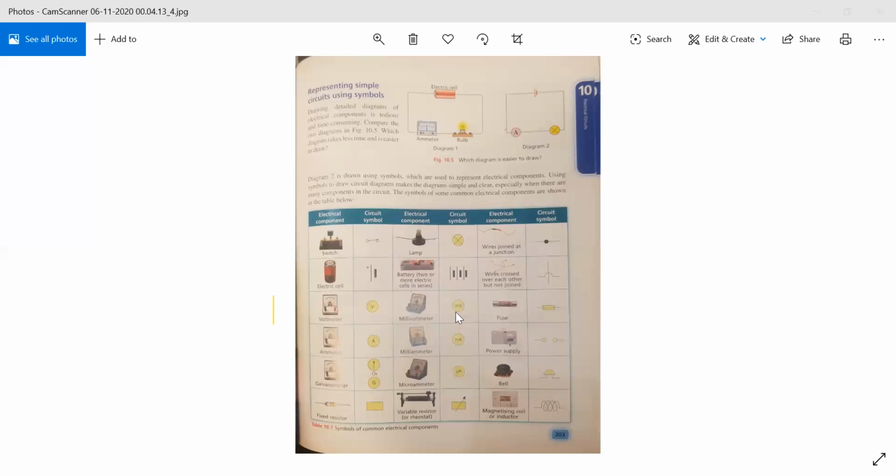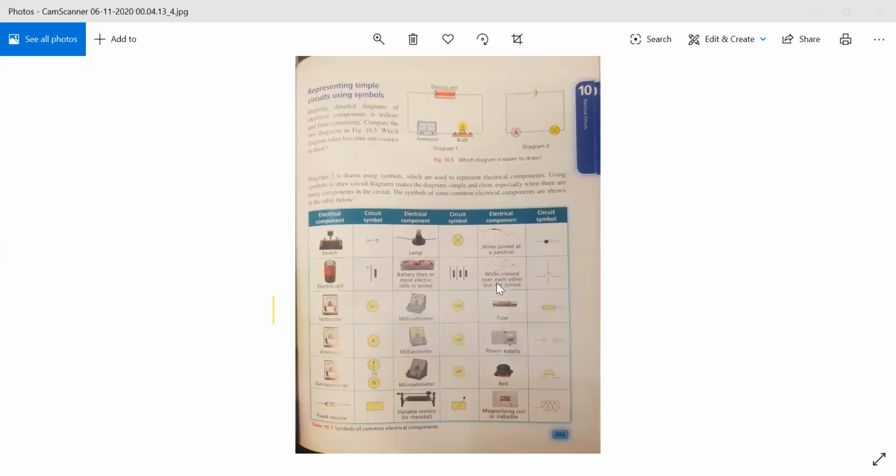Millivoltmeter, mV. Milliammeter, mA. Microammeter, the m is a little bit small, and A. Variable resistor, it represents the rectangular shape and an arrow. Wires joined at a junction. If two wires are joined at a junction, it represents a single line with a dot.